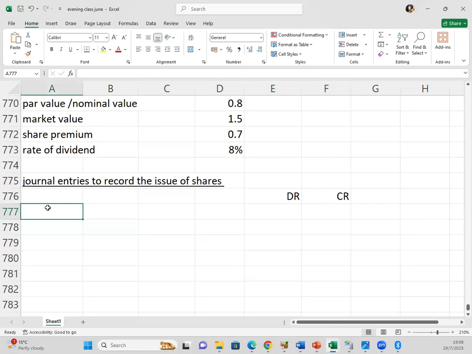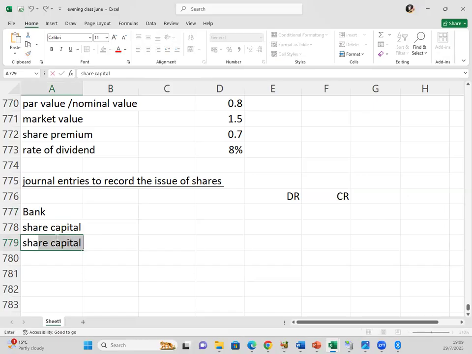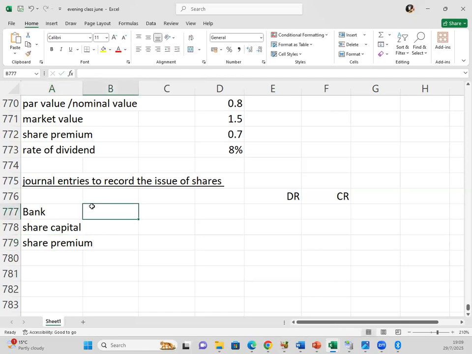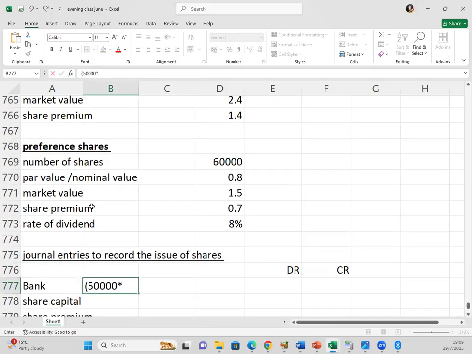So we debit bank with the money that we have received, and we credit share capital. We have share capital and share premium. Let's start with the ordinary shares. We sold 50,000 shares. In the bank, we record the total amount of money we received.